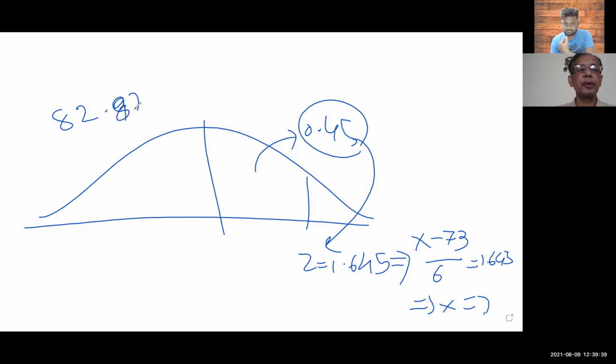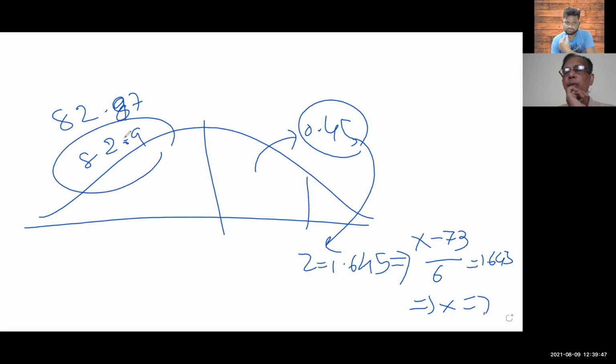Make it 82.87. Why are you rounding it off? If you make it 82.9, what will happen? Who are you? You are the salesperson, representing that knob door manufacturer company. If you do this, what will happen? Extra cost will be incurred by the company, so be careful. Involve yourself in the case. Is everyone clear?